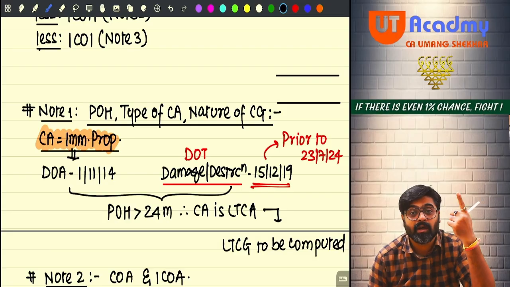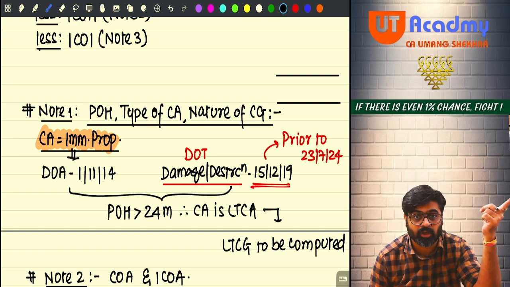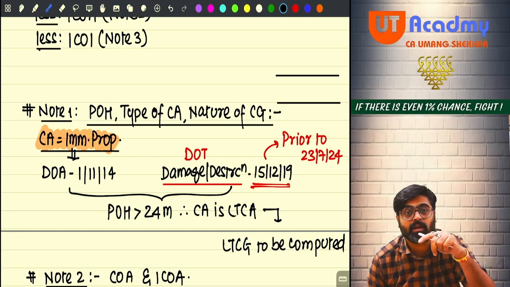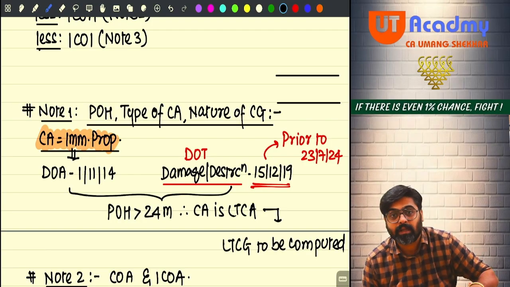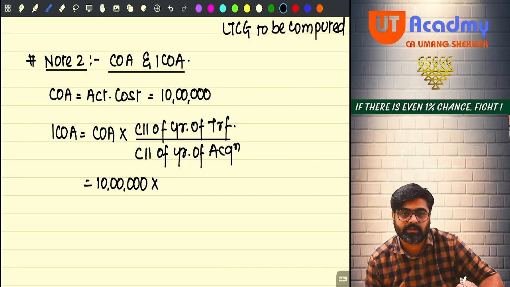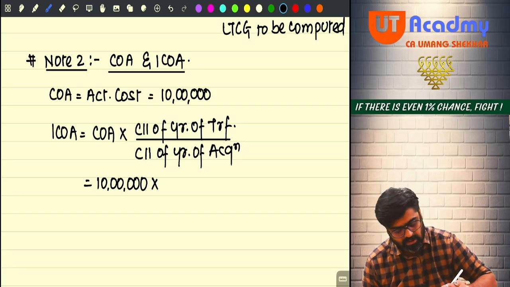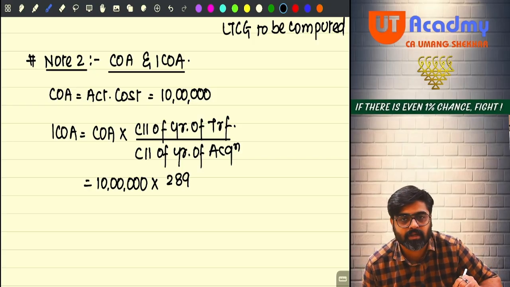So the year of transfer is not 24-25. In 24-25 I am only receiving the insurance claim. The asset got transferred in the year in which it got damaged or destroyed. So what is the year of damage or destruction? 19-20. 19-20 is the year of transfer. So multiplied by CII of year of transfer, meaning CII of year of damage or destruction. Can you tell me the CII of that year? It is 289. Please check the CII table from your ICAI study material. 19-20, CII is 289.